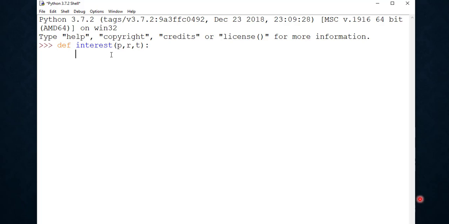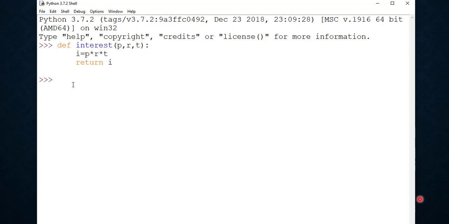So we can calculate the interest as p into r into t, and we can return this interest. So our function is created to calculate the simple interest, where three parameters are received in this function definition.